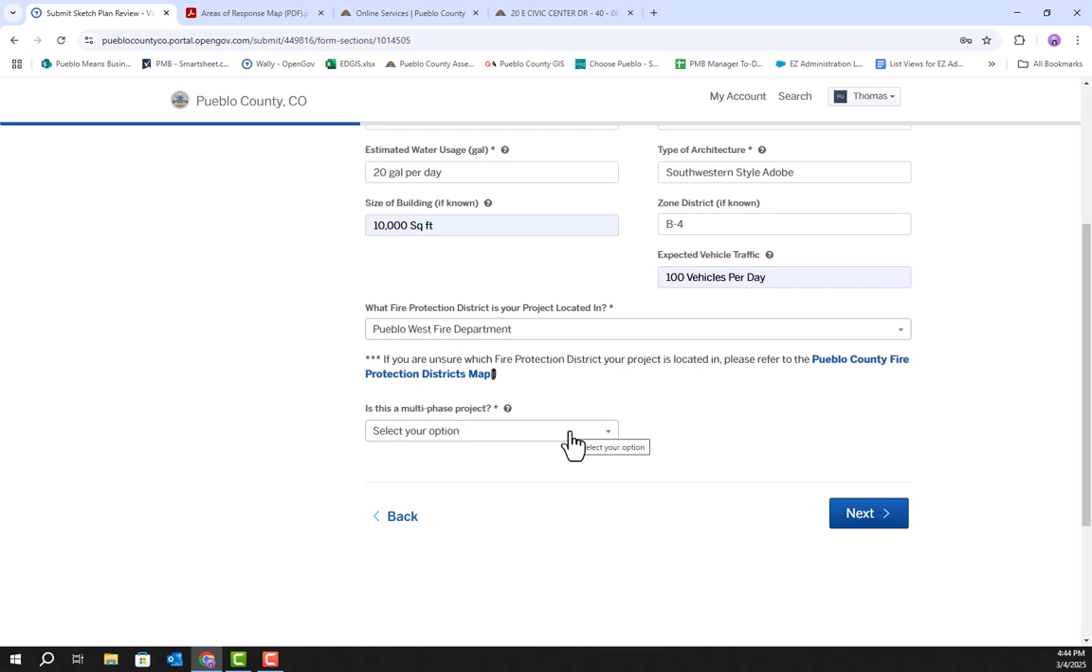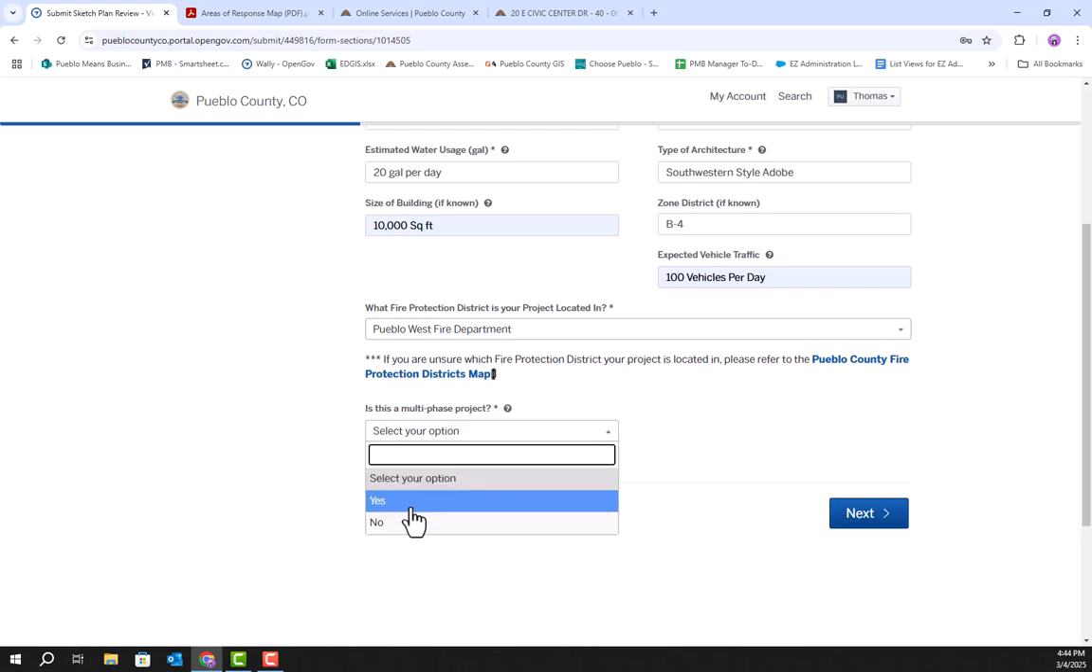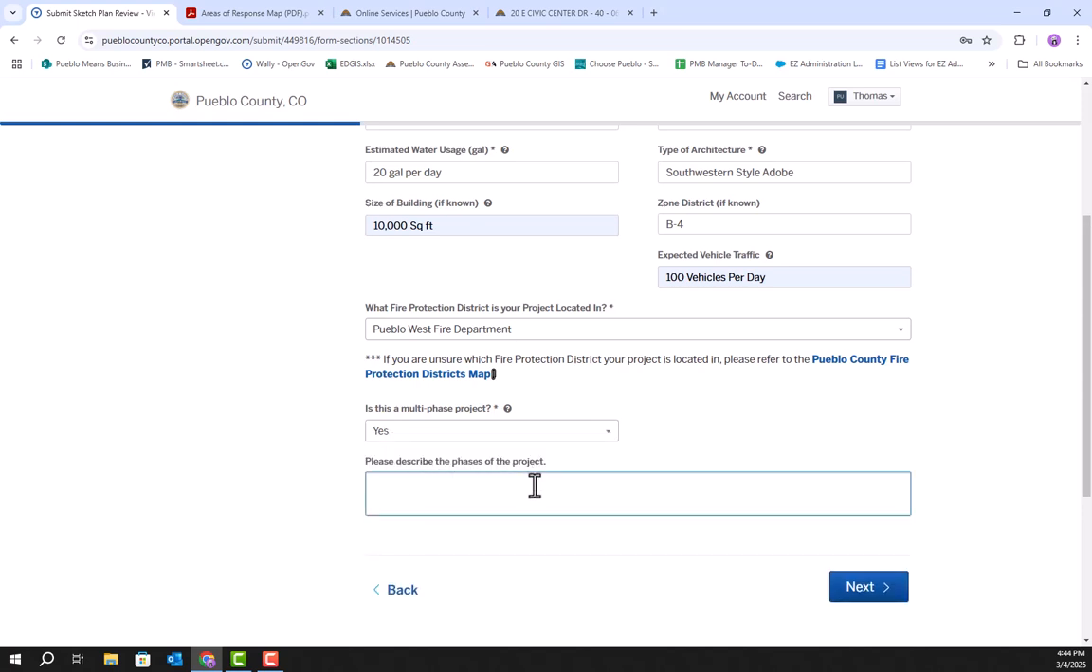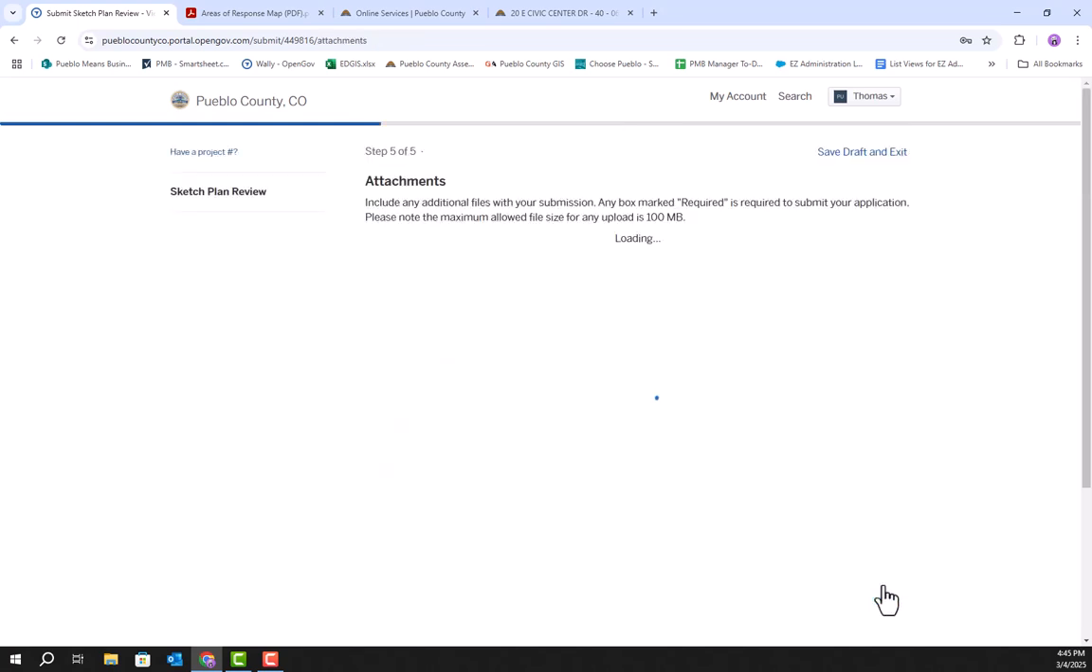And then there's this question, is this a multi-phase project? If you say no, then that's all you have to put. If you say yes, you'll have to describe the project. Building a conference room in the fall of 2025 and offices in the spring of 2026. So that's just a simple way of saying that it's going to be in 2 phases, with the conference room first and then the offices later. So once we have all that filled in, we'll press next.